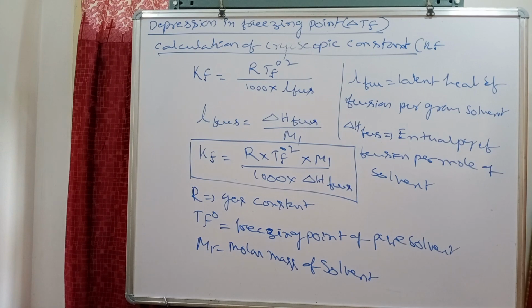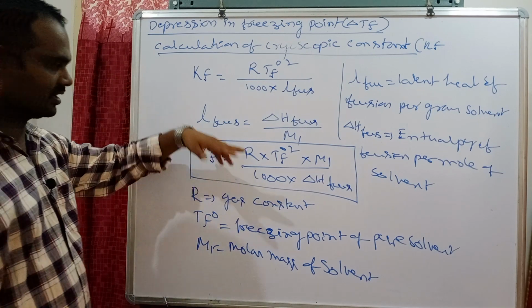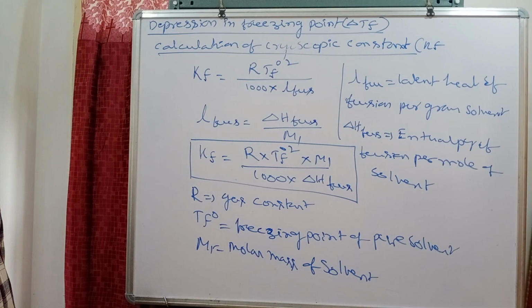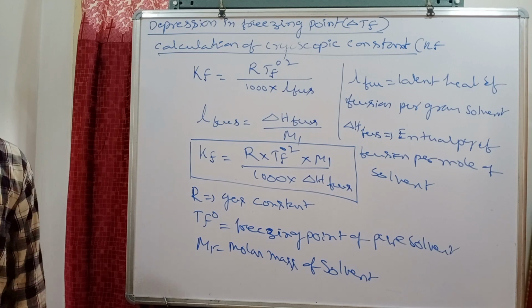This is the formula to calculate Kf. If R, the molar mass of solvent and delta H fusion are given, using this data we can easily calculate the cryoscopic constant. After getting this, we can substitute it in the depression in freezing point delta Tf formula.